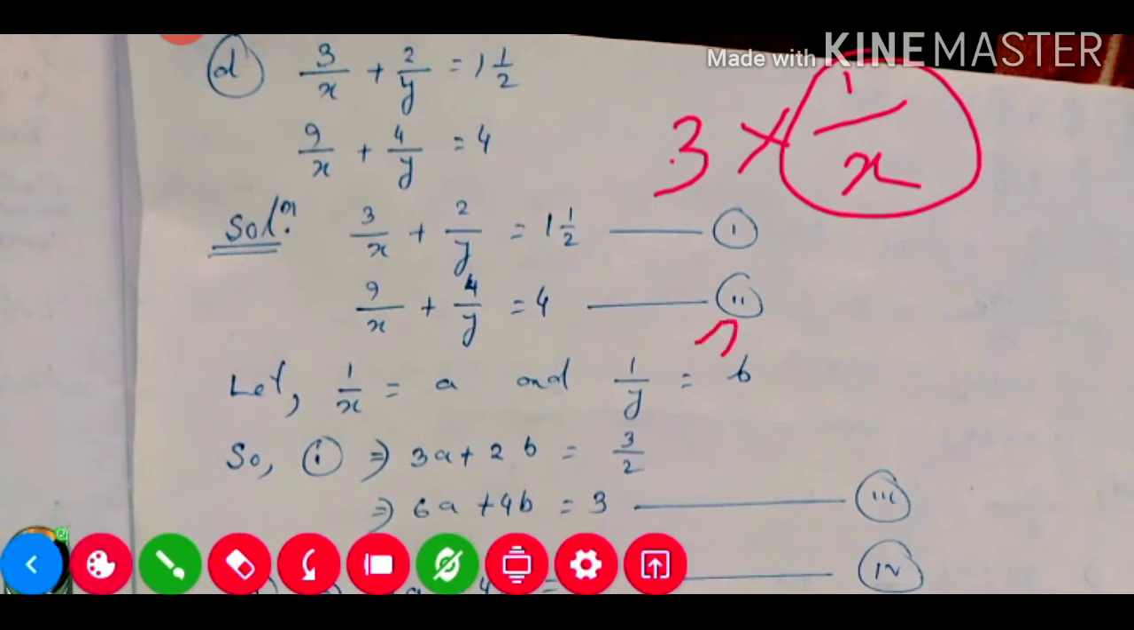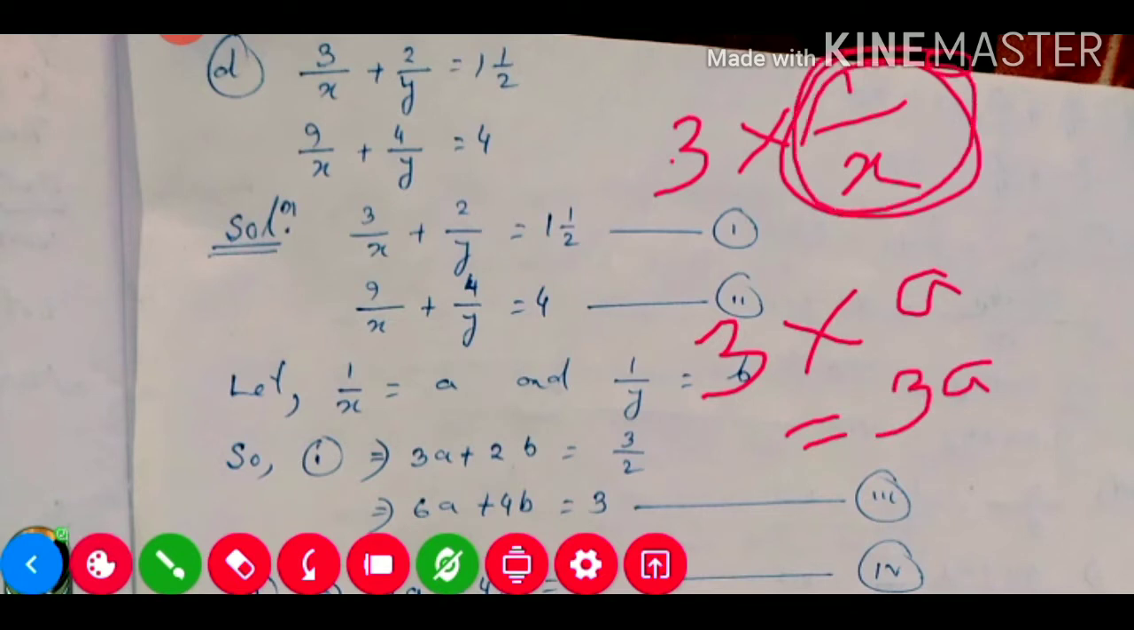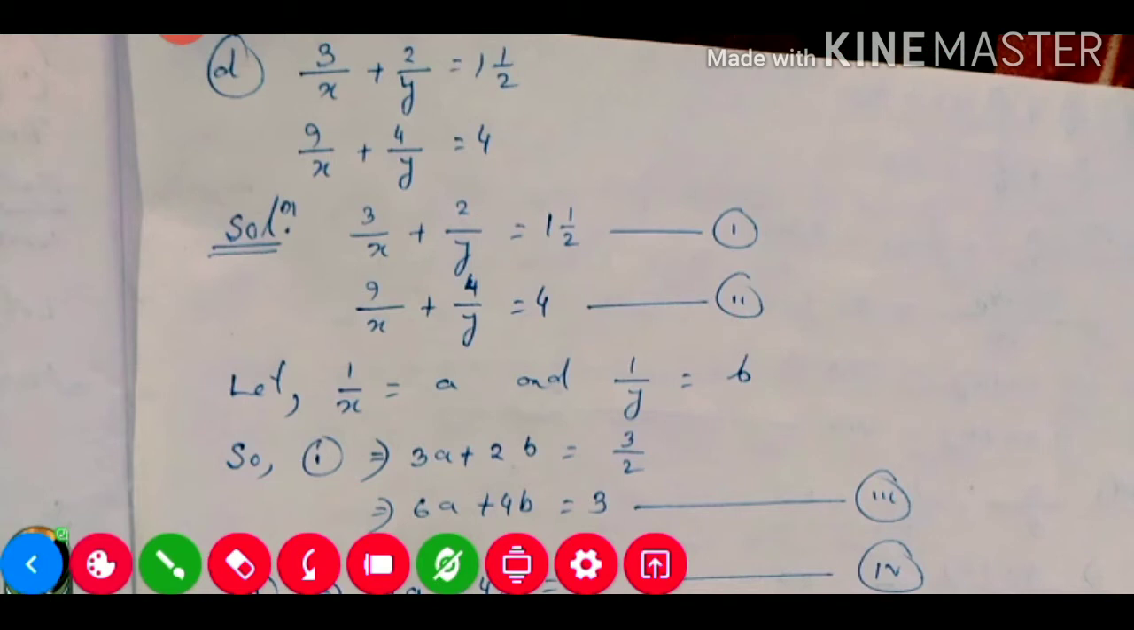So this equation will be 3 into a. If we are considering a, it will be 3a, because we are considering 1 by x is equal to a. Like this we need to consider. And 1 by y we need to consider any variables like m, n or ab, anything. So first of all we have written equation number 1 and equation number 2. Now we are considering 1 by x is equal to a and 1 by y is equal to b.